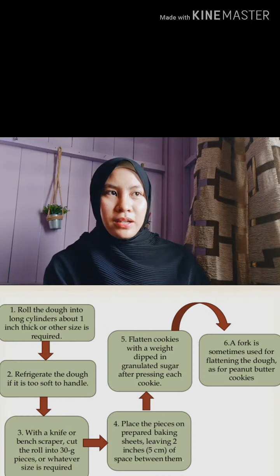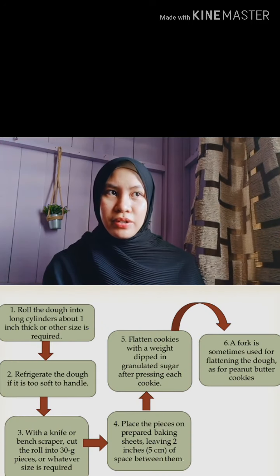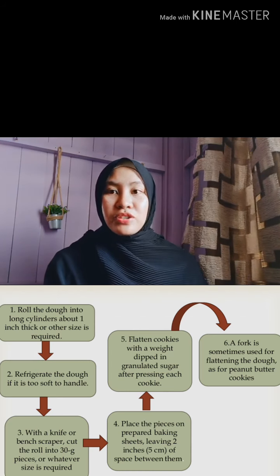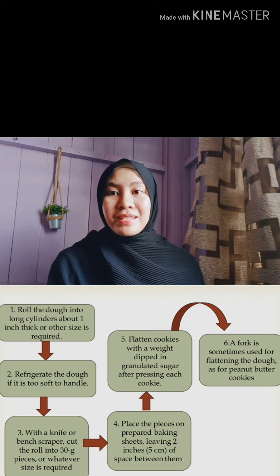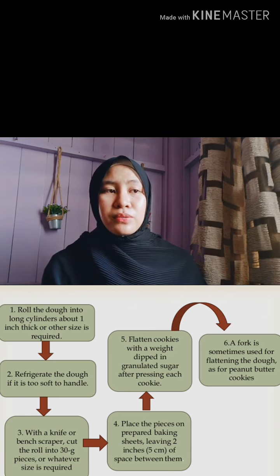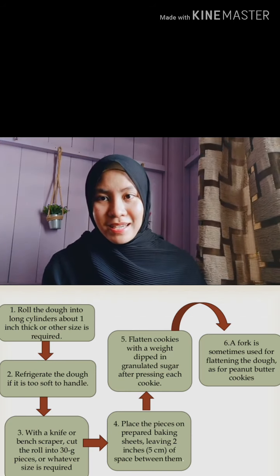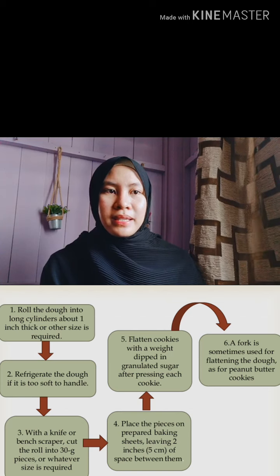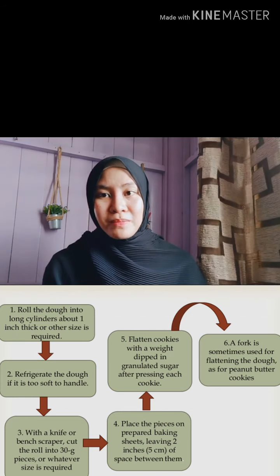Number 1, roll the dough into a long cylinder about 1 inch thick, or the size that is required. Number 2, refrigerate the dough if it's too soft to handle. Number 3, with a knife or bench scraper, cut the roll into 30 gram pieces or another size that you want. Number 4, place the pieces on prepared baking sheets, leaving 2 inches of space between them.